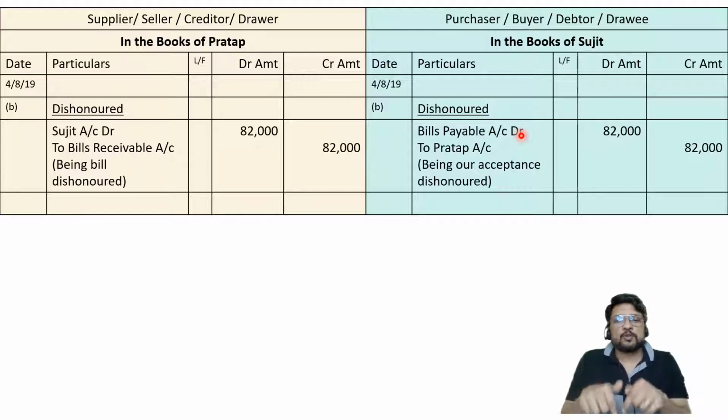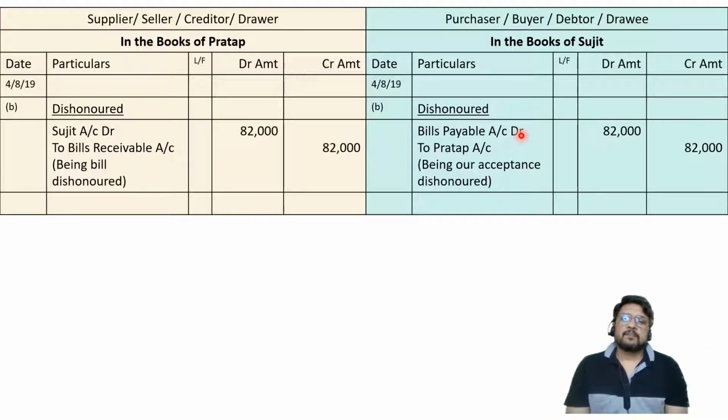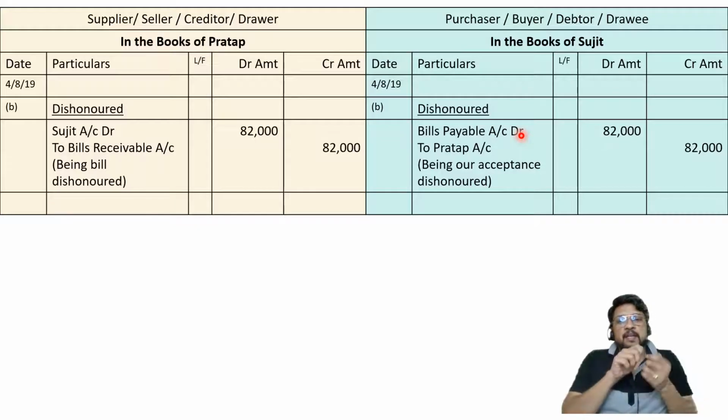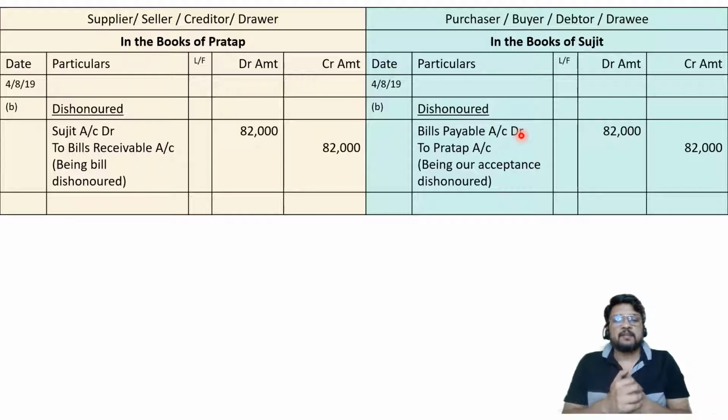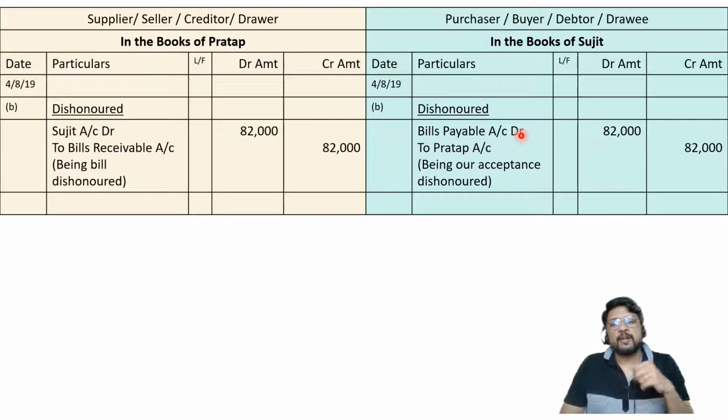The notary public followed the procedure told to him. After that, he noted it in his register, and then he gave a certificate to Pratap that Sujit has failed to pay. Now Pratap is getting up from the chair in the office of the notary public and is ready to get out with the certificate. The notary public will say, wait, don't go directly. Don't forget to pay my charges, because I'm creating a proof for you. I'm going to maintain this register forever. So don't forget to pay me the charges, because this proof can be used by you afterwards in a court of law. So Pratap is paying noting charges.